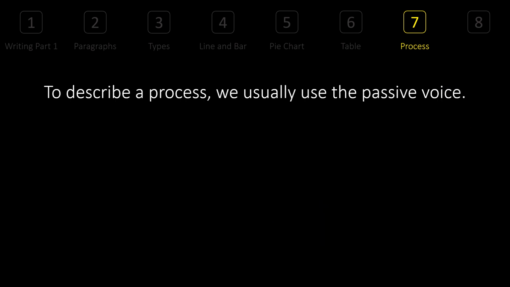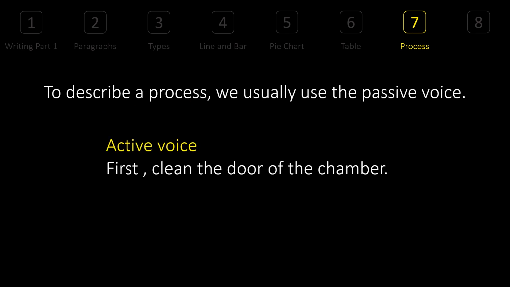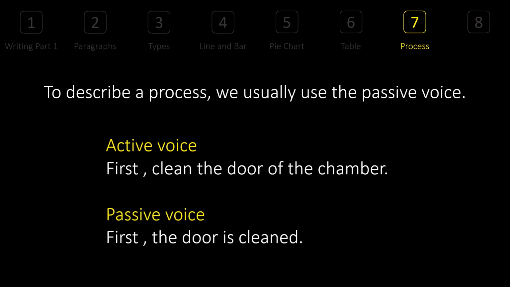Okay. Now, in order to describe a process, we use passive voice. What is passive voice? Let me explain. Passive voice is just a way of saying things where we put the object first, not the subject. For an example, in active voice, first clean the door of the chamber. Good. Now let's see in the passive voice. First the door is cleaned.